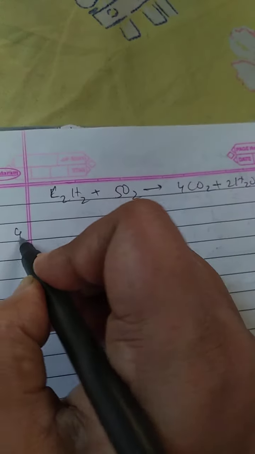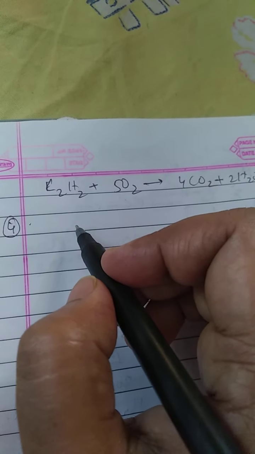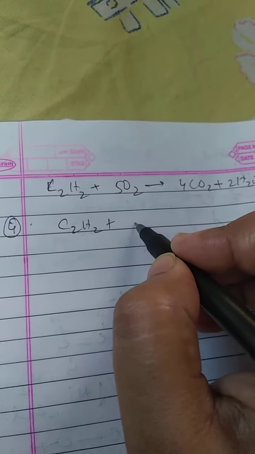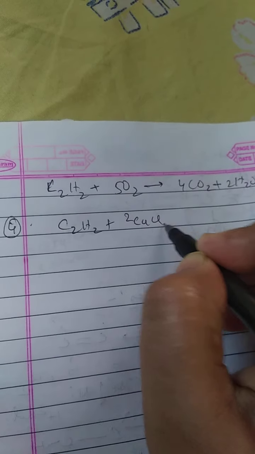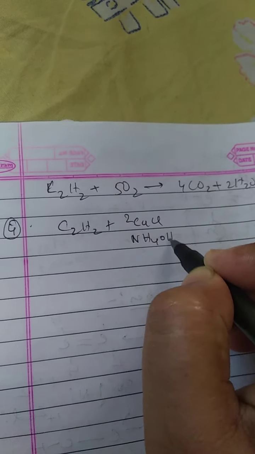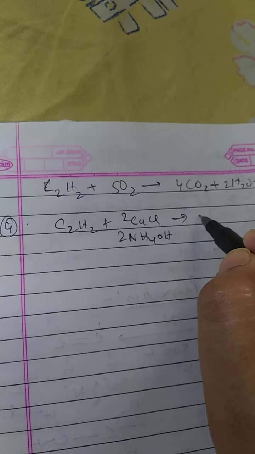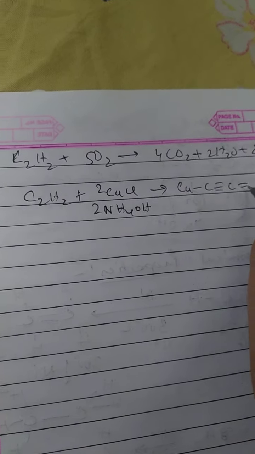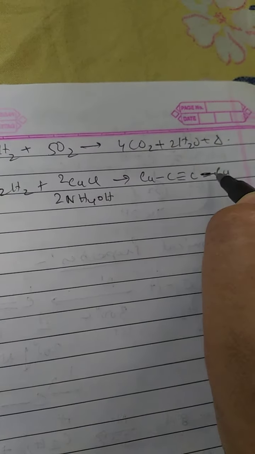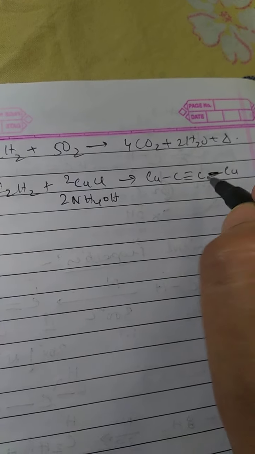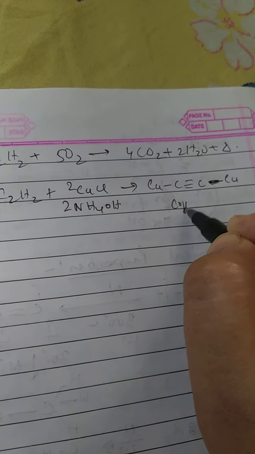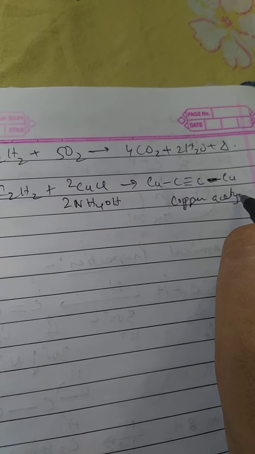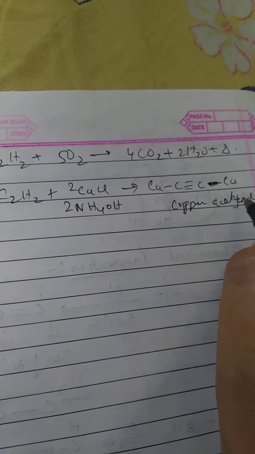Next is the reaction with ammoniacal cuprous chloride, that is C2H2 with ammoniacal cuprous chloride. Copper will substitute the hydrogen, and copper acetylide will be formed.